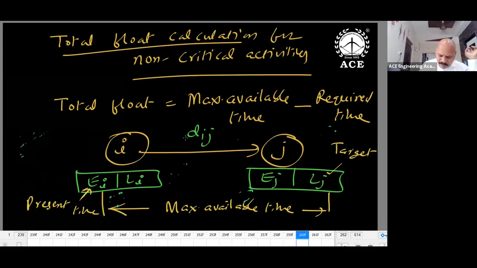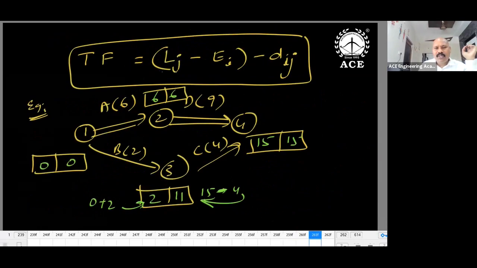What is the required time? DIJ. This is the required time. So total float is equal to LJ minus EI minus DIJ. LJ minus EI is nothing but available time. DIJ is nothing but required time. One of the ESE questions: what is the total float equation? This is given actually: LJ minus EI minus DIJ.